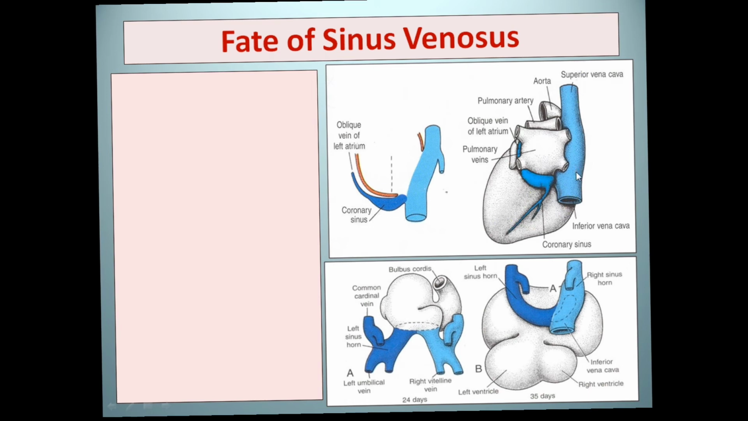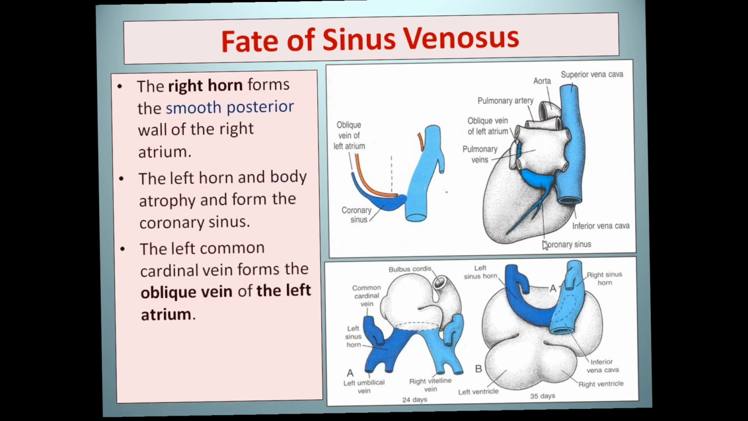So the right horn, when it elongates, incorporates into the primitive atria. It forms the posterior smooth part of the right atrium, while the left horn becomes atrophied and is only converted into the coronary sinus. The left common cardinal vein forms the oblique vein of the left atrium.